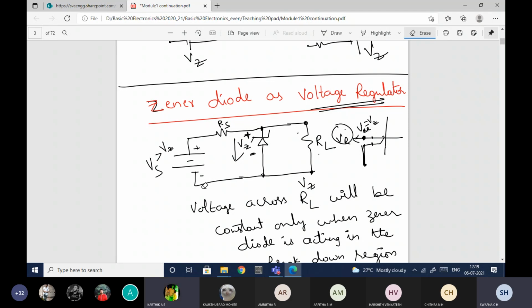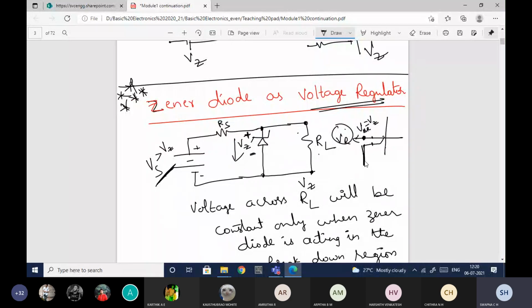Is it clear to all of you? Yes, ma'am. See, understand this. This is very, very important. Very important question. Okay, so Vs should be greater than Vz. Only when Vs is greater than Vz, it is ensured that the Zener diode will be in the breakdown region. That is the reason.